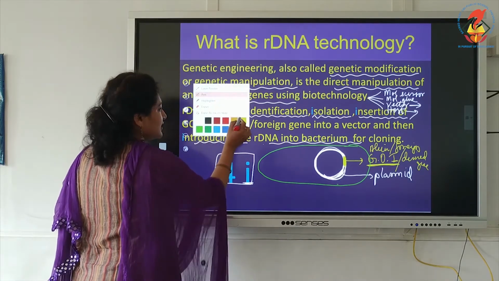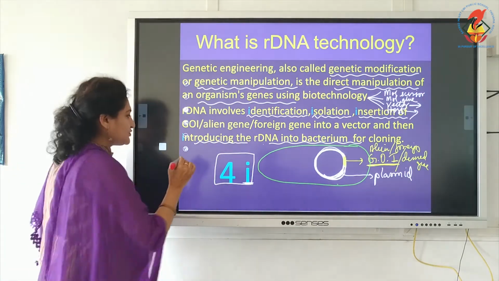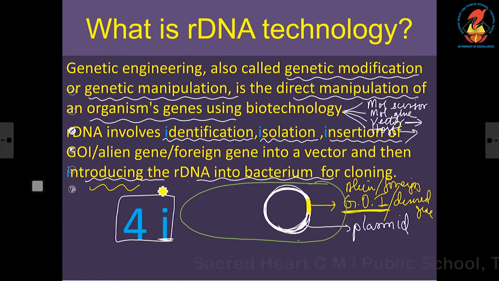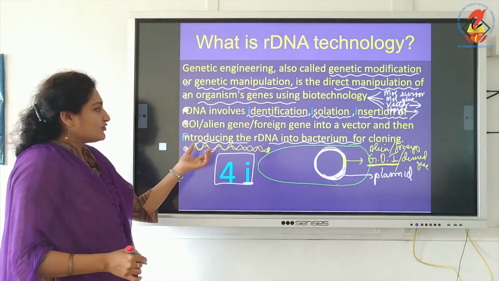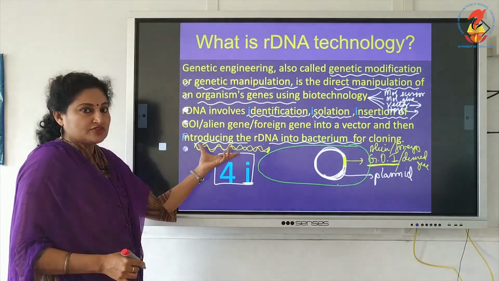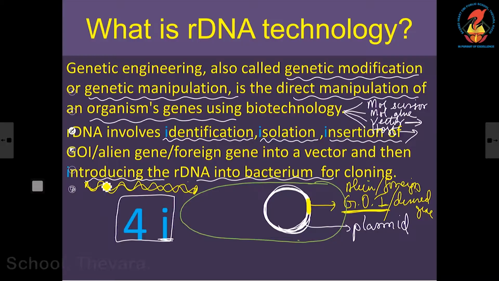I took the color yellow for the gene of interest. So, let the DNA which had the gene of interest be yellow. All of you focus on this DNA. I drew a helix representing the DNA, and we first take the entire strand of DNA. Looking at the entire strand of DNA, we have to first identify where the gene of interest is.